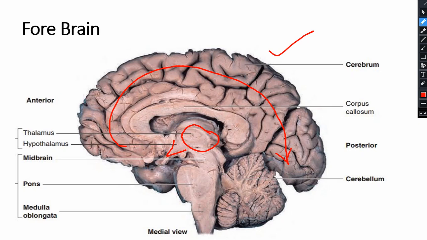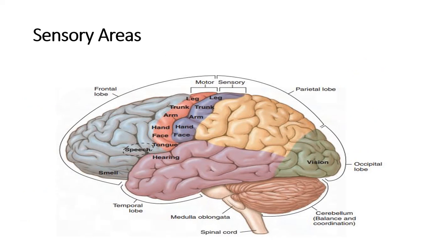Now, as we talked, the cerebrum is the control center for the main sensory areas. Now what are those sensory areas? For example, smelling is controlled by this part. If you are talking, remember the speech center is here. Remember, humans have a speech center, other animals do not. That's why they cannot speak, and that's why humans speak in languages. So that's why other animals cannot.